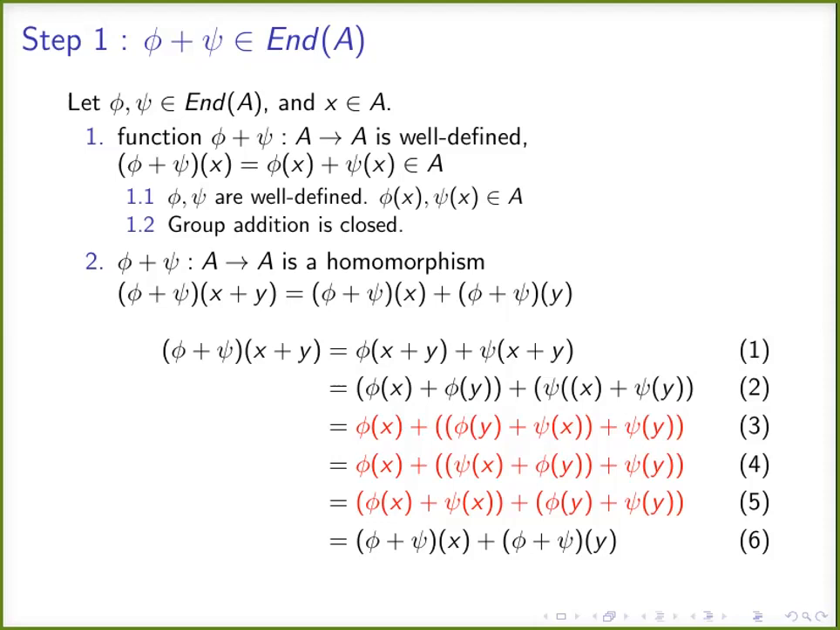Coming to the fifth step, we are again applying associativity of the group. Now, by the definition of function addition, we can write phi of x plus psi of x is phi plus psi of x. Phi of y plus psi of y is phi plus psi of y. Therefore, the new well-defined function phi plus psi is also a homomorphism. Therefore, this is an endomorphism from A to A.